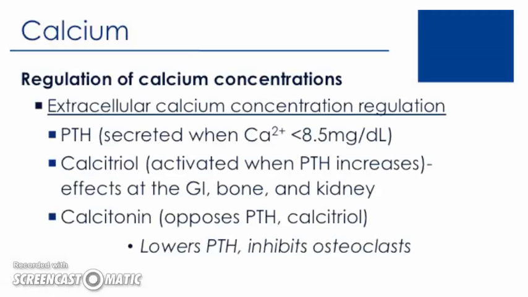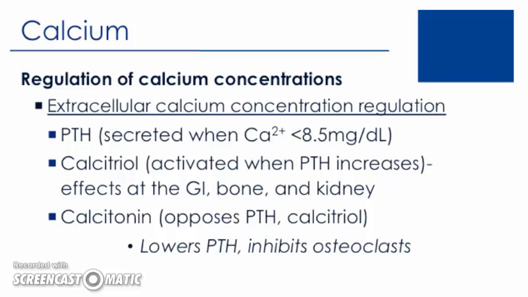So we'll now discuss the functions and regulation of calcium. Typically we think of calcium as it relates to bone metabolism and bone health. However, calcium has other very important roles in the body, and those roles are dependent on maintaining adequate extracellular calcium levels, so adequate serum calcium levels.